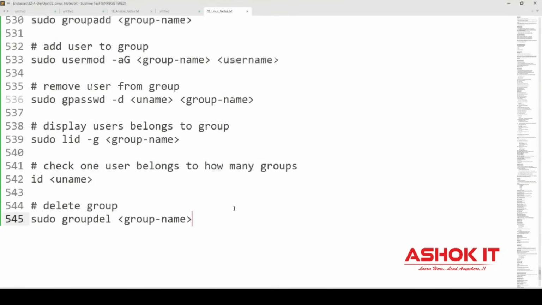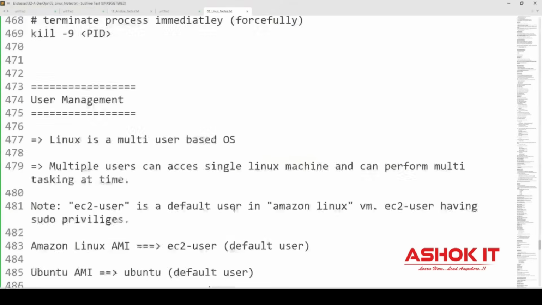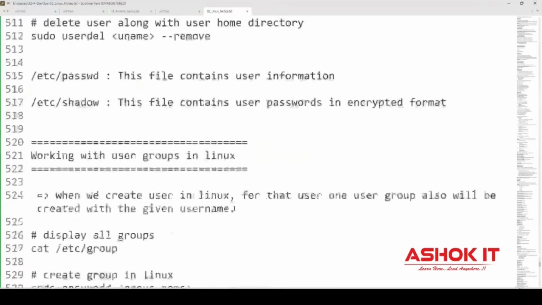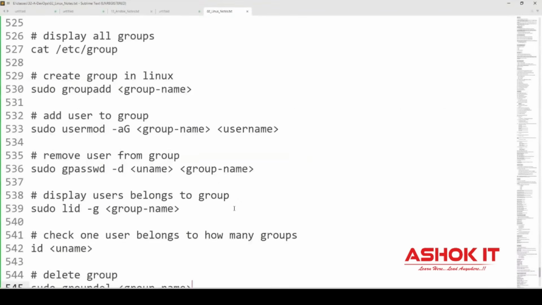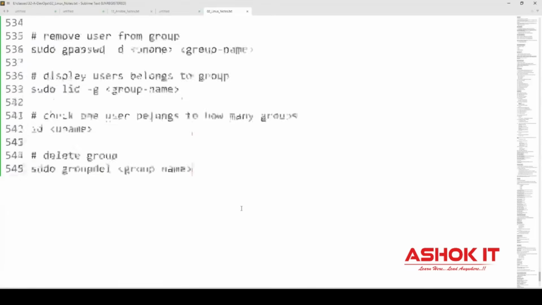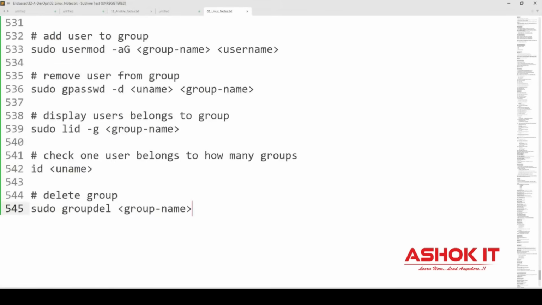Guys, I hope you got the clarity on how to create the users, how to create the groups, how to add the user to the group, and how to delete the user from the groups in the Linux machine.